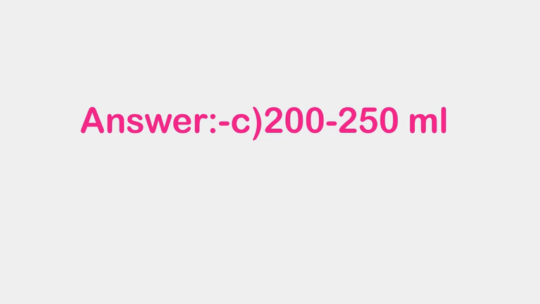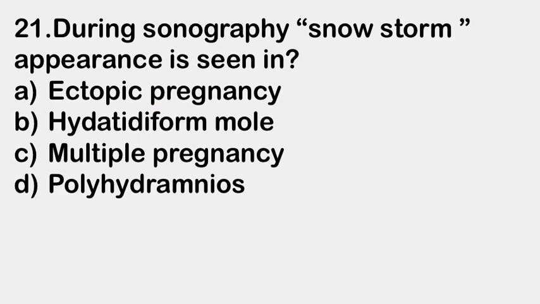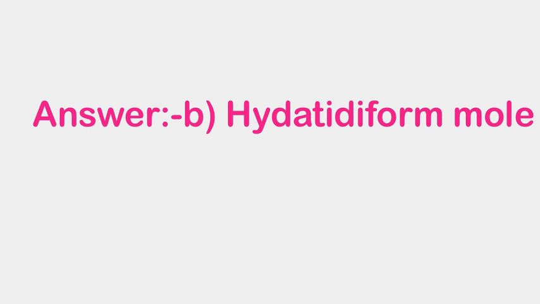Right answer is C, 200 to 250 ml. Next question. During sonography, snowstorm appearance is seen in A, ectopic pregnancy, B, hydatidiform mole, C, multiple pregnancy, and D, polyhydramnios. Right answer is B, hydatidiform mole. In hydatidiform mole, during the sonography, snowstorm is seen.